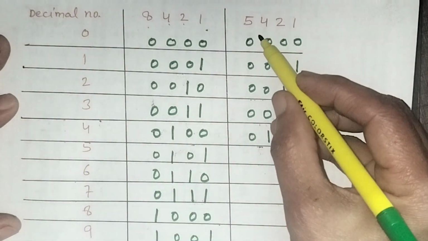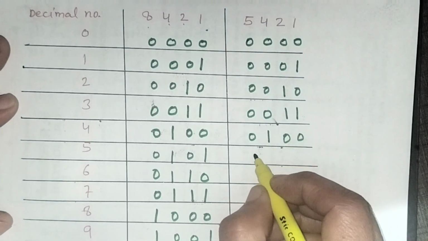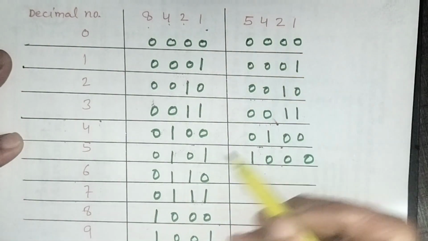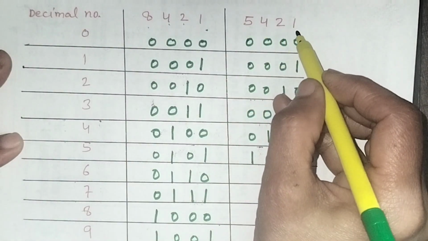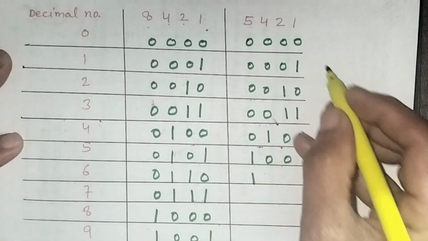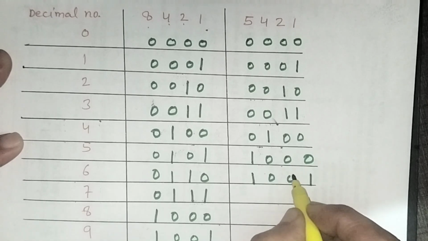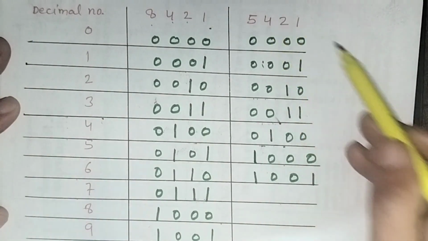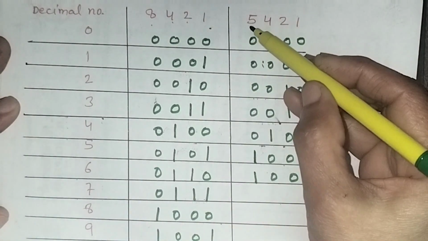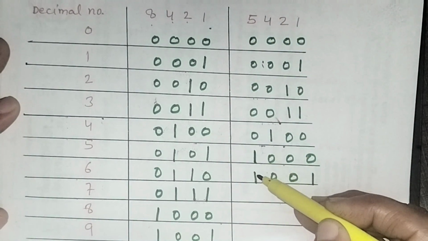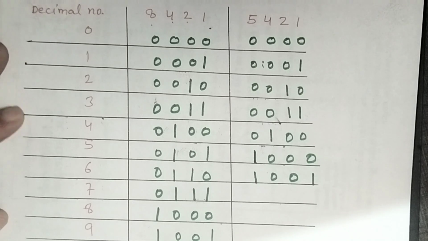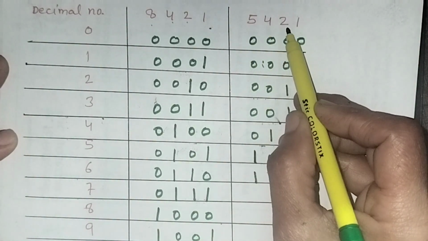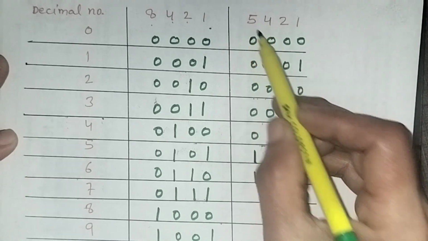Now we'll write 5, as it already has 5 as a weight, so we will put 1 here and others will be 0. We will write 6 as 5 plus 1, so we will put 1 here and 1 here and others will be 0. We cannot use these two places for making the 6 because we have already used this most significant digit, so we cannot use these two digits. Now we will make 7. To make 7 we will use this 5 and 2, because we have already used this one.